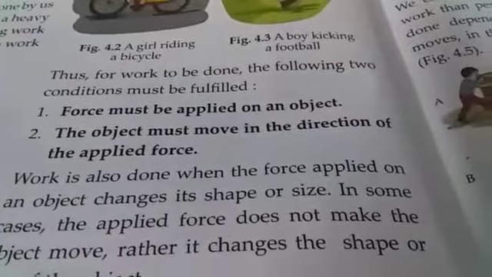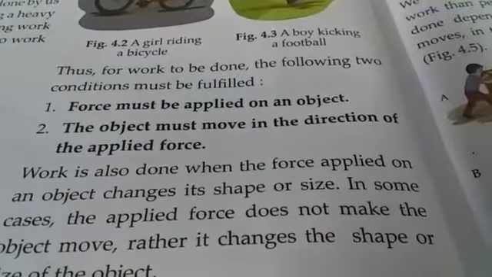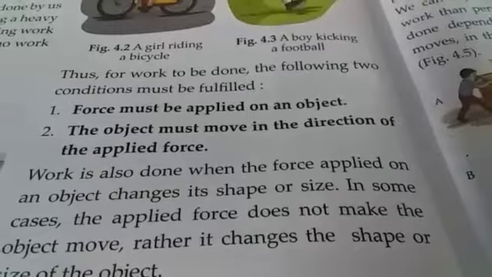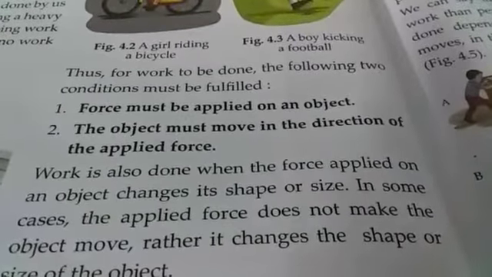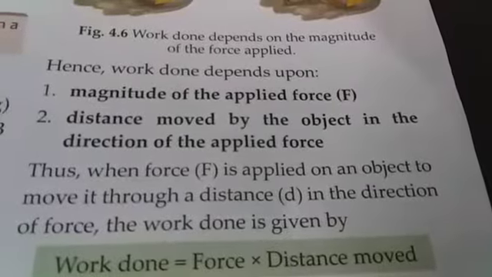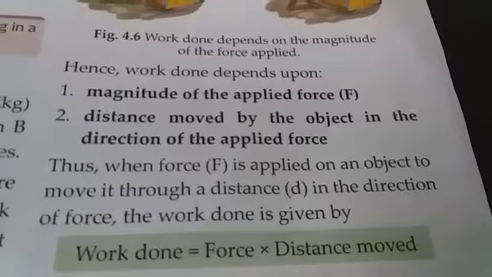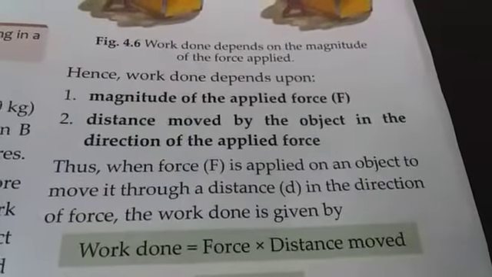So answer 1 is, for work to be done, the following two conditions must be fulfilled. Number 1, force must be applied on an object. Number 2, the object must move in the direction of the applied force. The factors on which work done depends are magnitude of the applied force and distance moved by the object in the direction of the applied force.